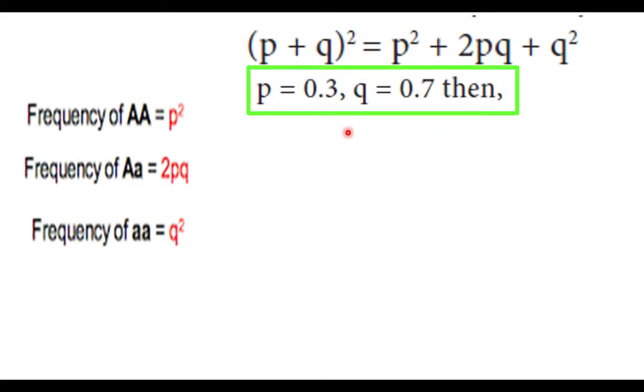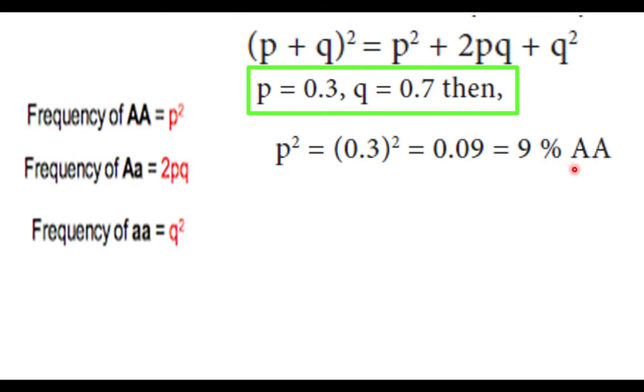The P value is 0.3 and Q is 0.7. Then P square is equal to 0.3 square, that is 9%. The genotype frequency of capital A capital A is 9%.